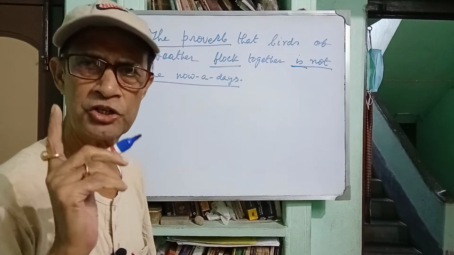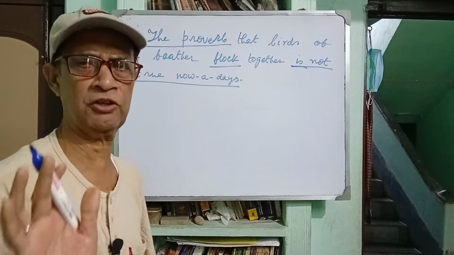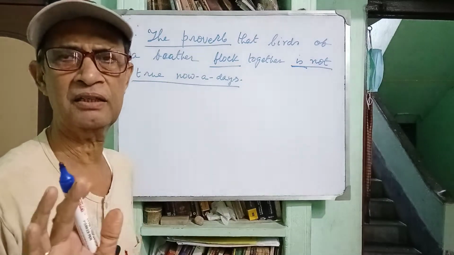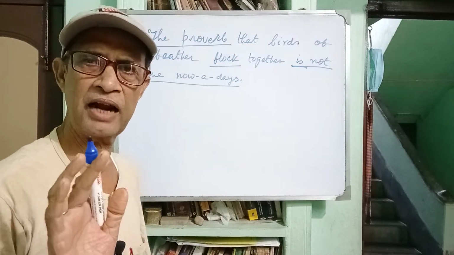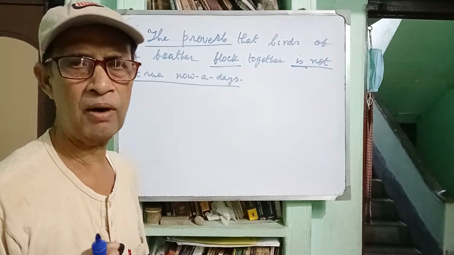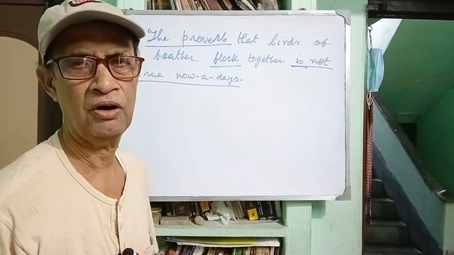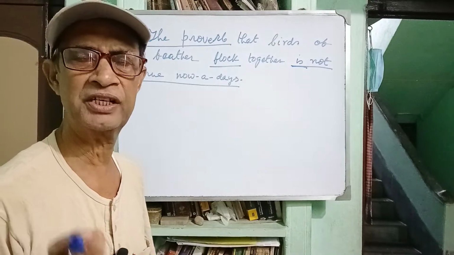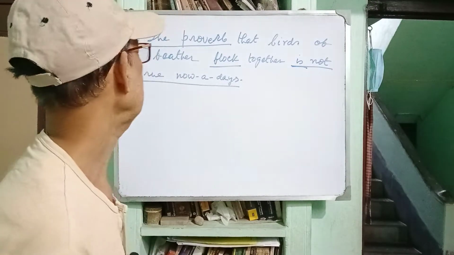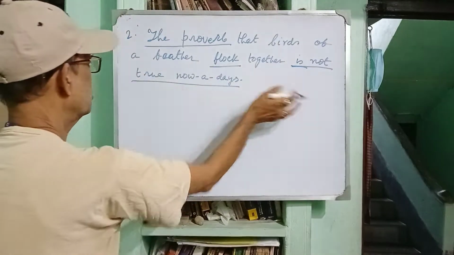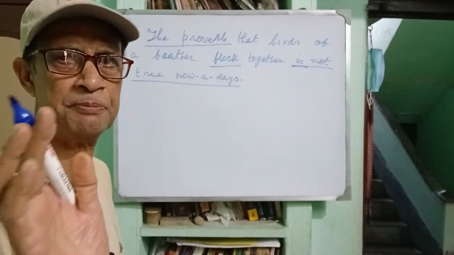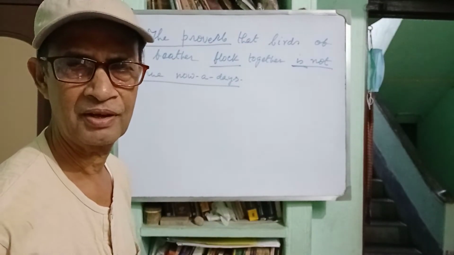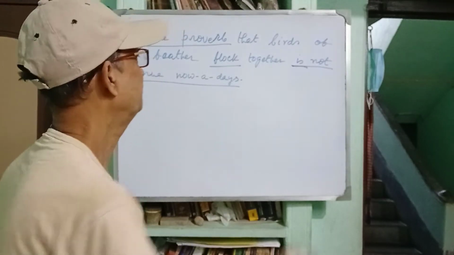The proverb is not true nowadays. It is principal clause. You may take your exercise book and pen and write what I am analyzing, how I am analyzing the sentences, so that you may write independently. The proverb is not true nowadays. It is principal clause. And what is the proverb?